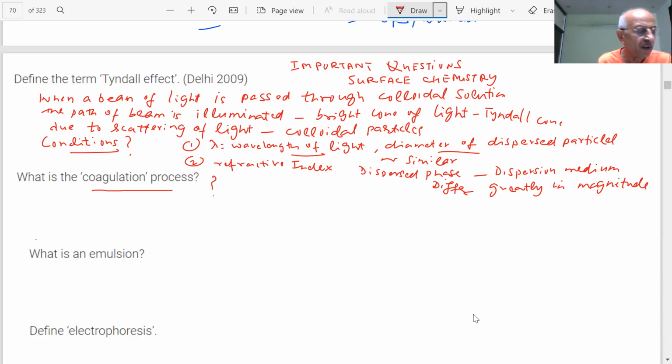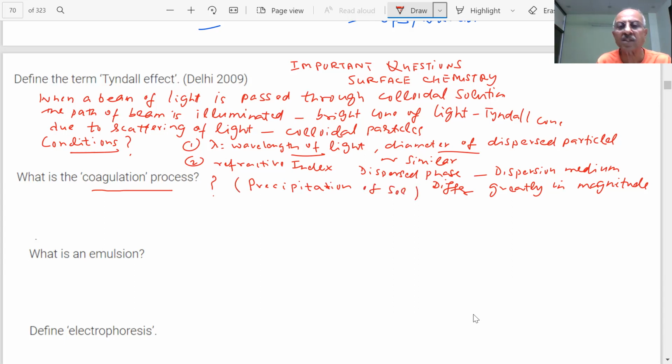This is also called precipitation. Have you seen a precipitate appearing in the test tube? You can see bigger particles. The process of settling of colloidal particles is called coagulation, or precipitation of the sol.